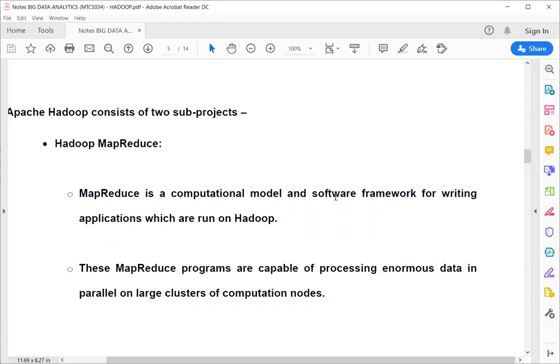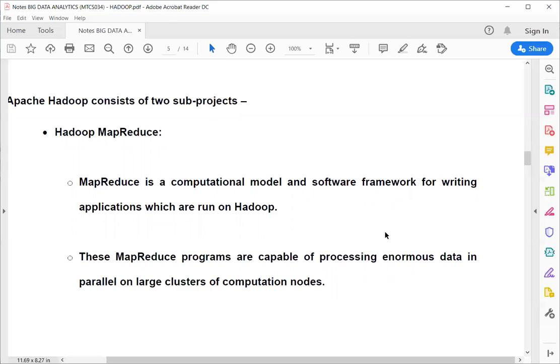If we develop an application on MapReduce, we write our own code. Normally we write our processing as a normal application, but when we write an application for MapReduce it is different. In MapReduce we have to divide our application into a mapper and a reducer, and we'll see an example of that. These MapReduce programs are capable of processing enormous amounts of data in parallel on large systems.